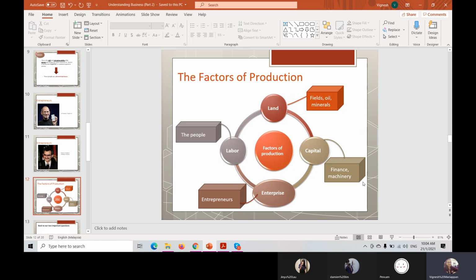Labor means the labor force that we need to produce the goods. Capital is the finance or machinery or any equipment you need to manufacture the goods. Land is the natural resources that you need to produce the goods and services. These four factors of production are very important.